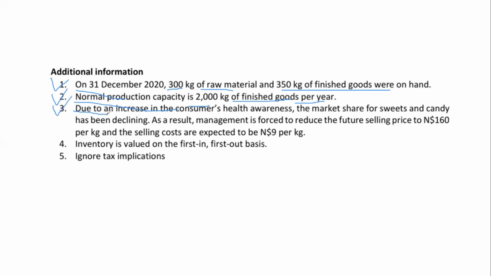Adjustment 3: due to an increase in consumers' health awareness, the market share for sweets and candy has been declining. As a result, management is forced to reduce the future selling price to 160 Namibian dollars per kg, and the selling costs are expected to be 9 Namibian dollars per kg.